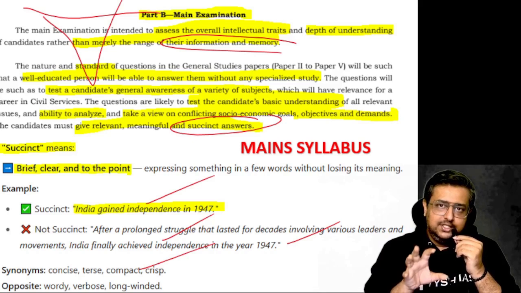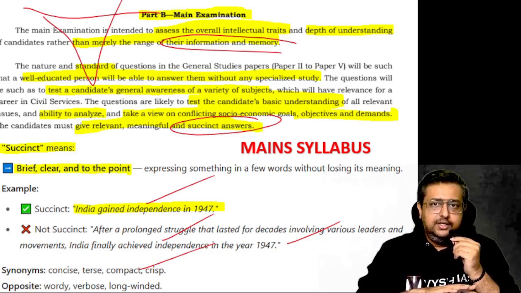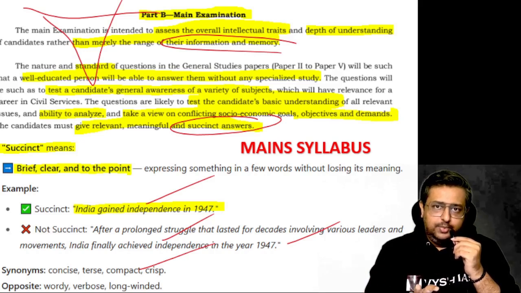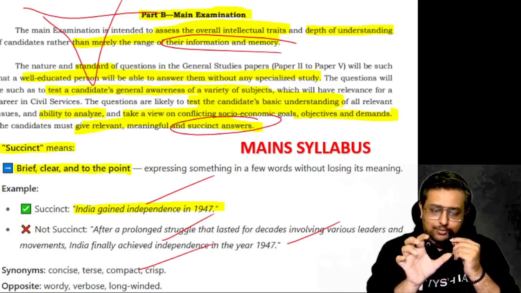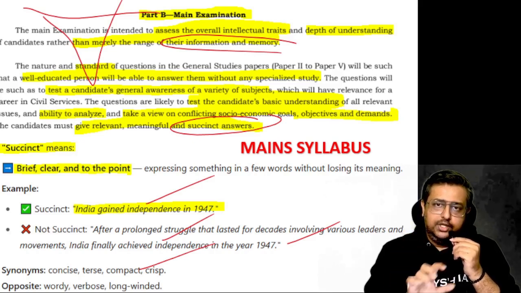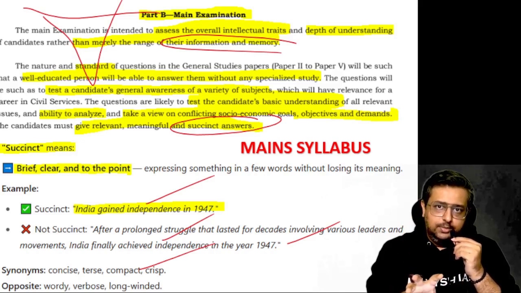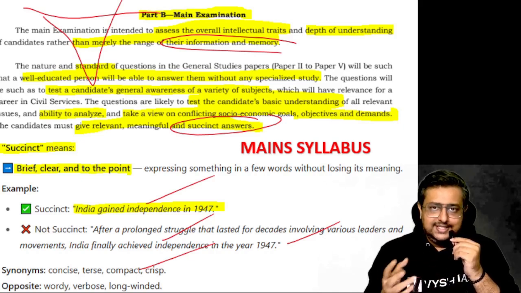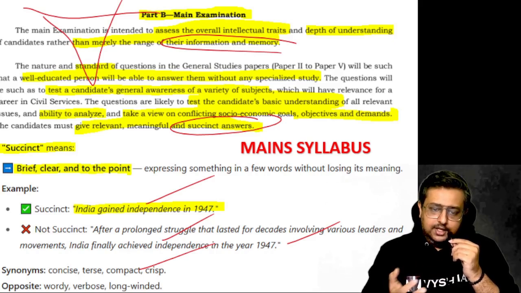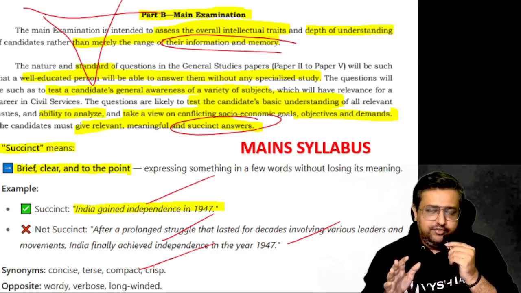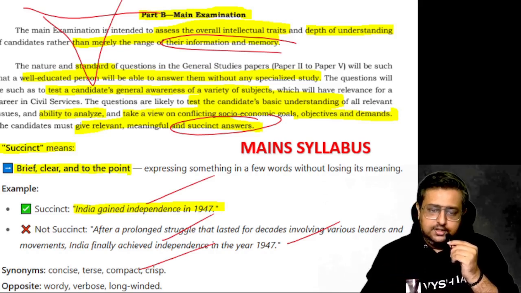UPSC is not checking your English, because students are allowed to write in every language. So it's not your language which matters, it's the content. If you have to write India gained independence, that much only you should write. So focus on the points, neatly, put bullet points or boxes or flowcharts, whichever way. The content of the question should be given to the examiner, because he cannot sit and read all your philosophy. Unless it's an essay paper, he won't read it. He just wants points so that he can quickly tick with the answer key which he has, which is already prepared before you even write, and they will just put that and give you the marks. Your language and decoration and everything will be a waste. So just write to the point, because that's what they are demanding.